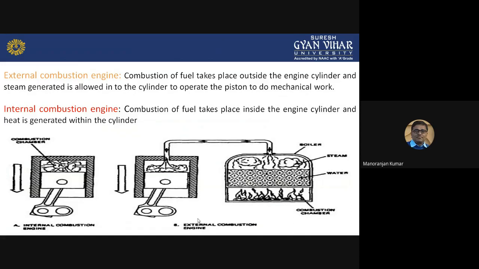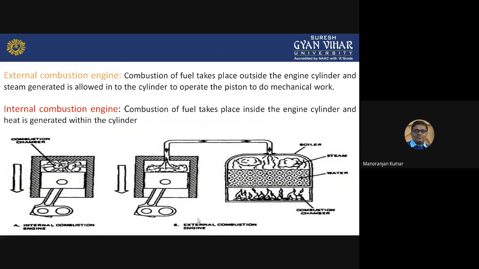That is known as the external combustion engine. Whereas, just the opposite, internal combustion engine means the combustion of fuel takes place inside the engine cylinder, and heat is generated within the cylinder. That is called the internal combustion engine.